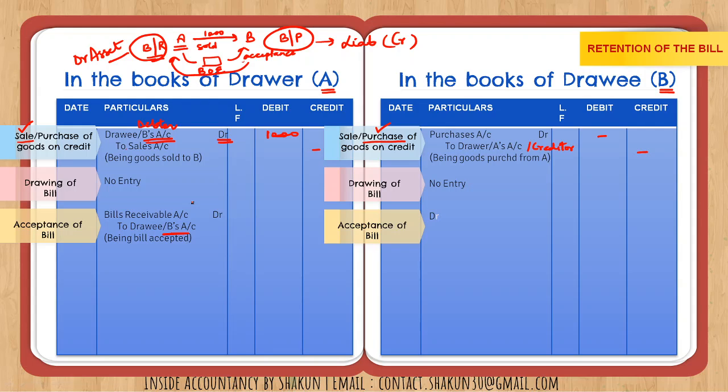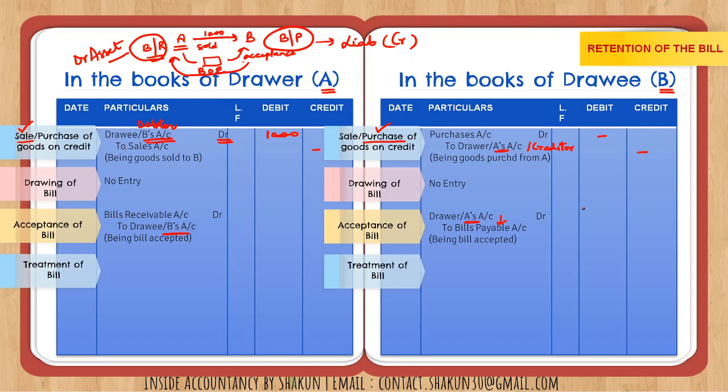Similarly, in the books of drawee, we may pass the entry for acceptance, that is our creditor A now is debited, he is written off, and it is converted into bills payable, which is a liability, and hence it is credited. So this is the entry for acceptance of the bill.